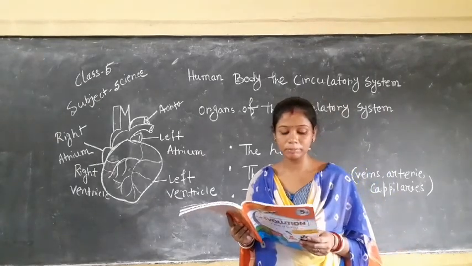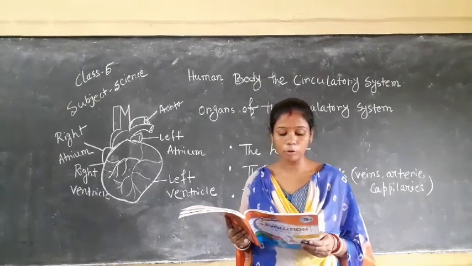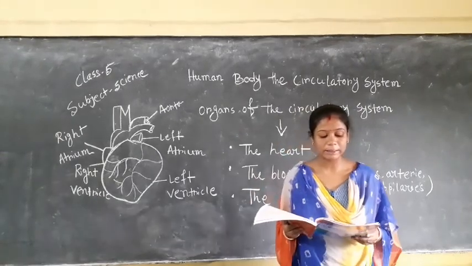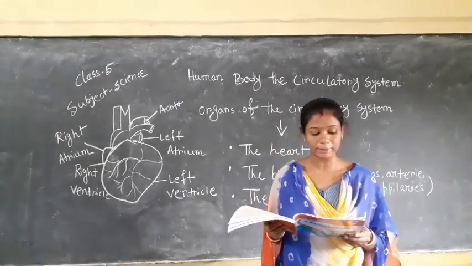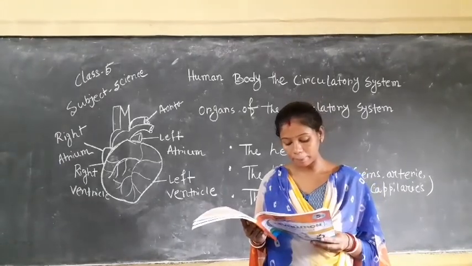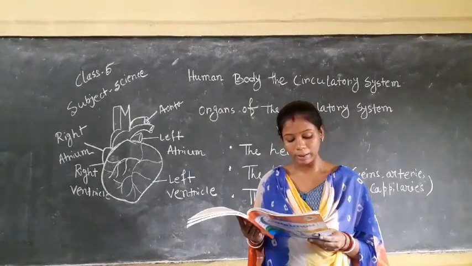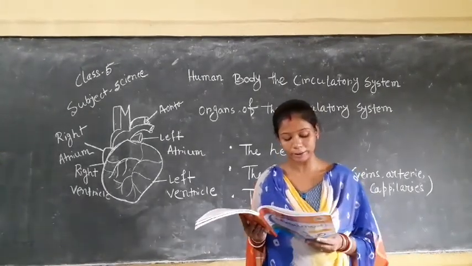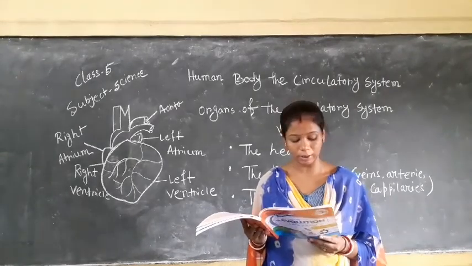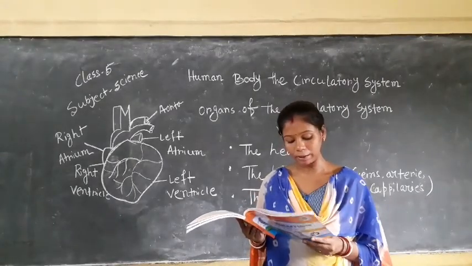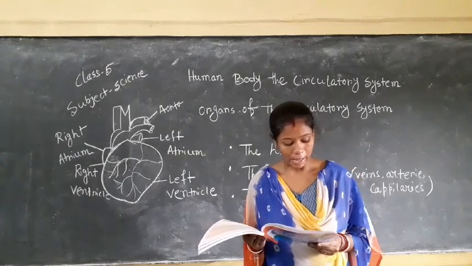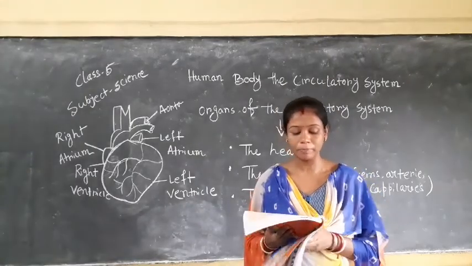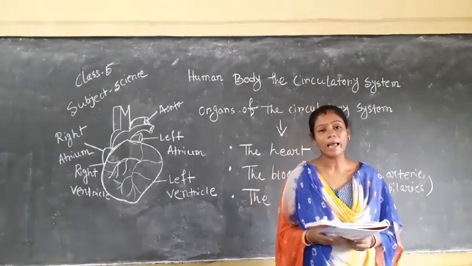Blood circulation. The continual flow of blood throughout the body by the pumping of the heart is called blood circulation. This process of blood circulation involves the following steps. The deoxygenated blood collected from all parts of the body is carried to the right auricle by the blood vessels. From the right auricle, the deoxygenated blood enters the right ventricle. The right ventricle pumps the blood to the lungs for purification, and in the lungs carbon dioxide is expelled from the blood and oxygen is absorbed.